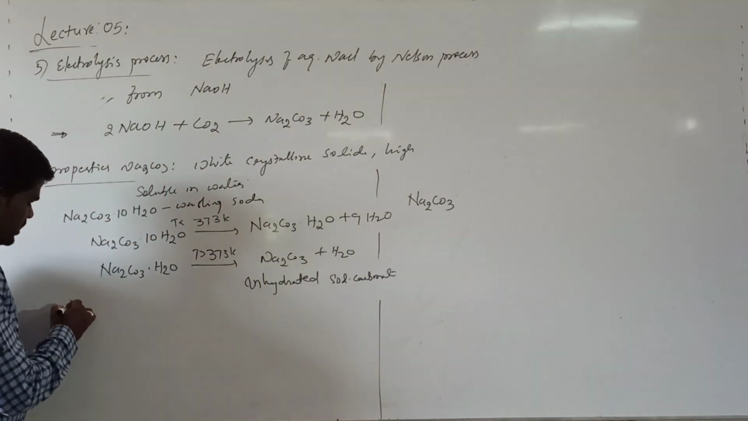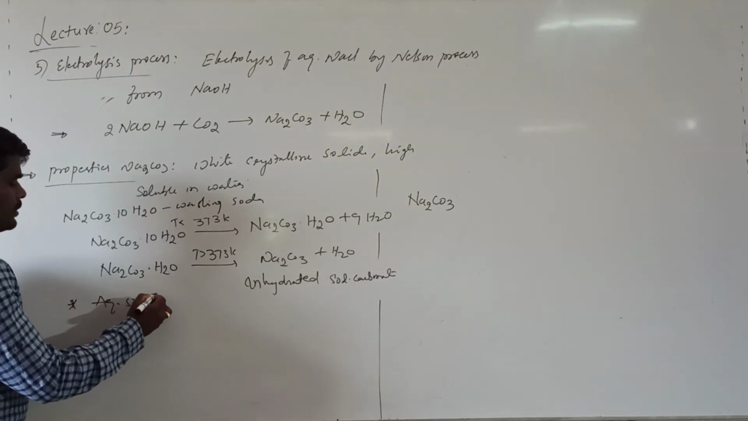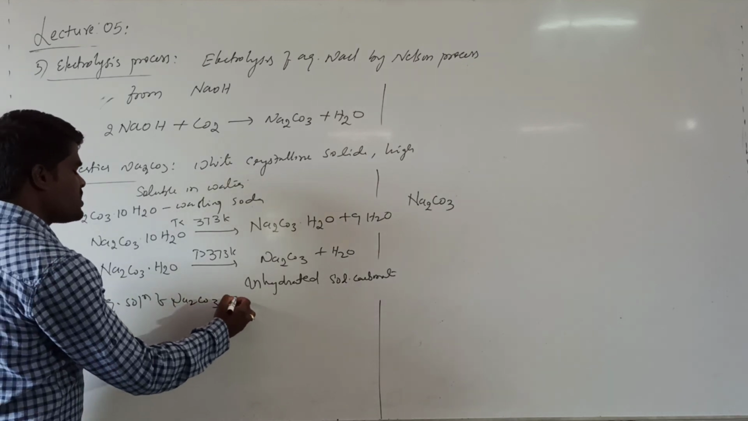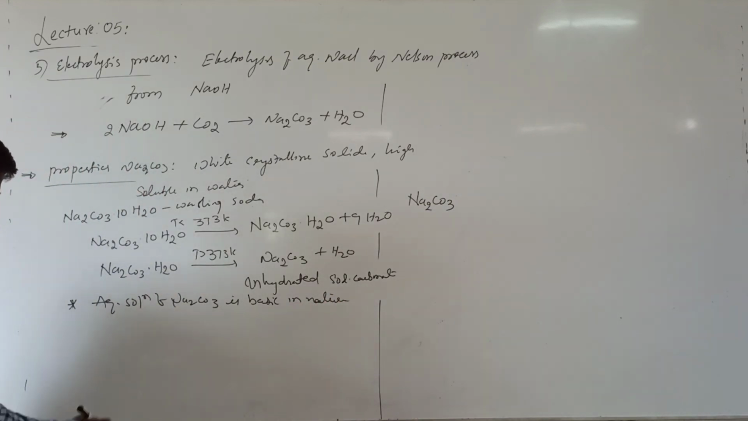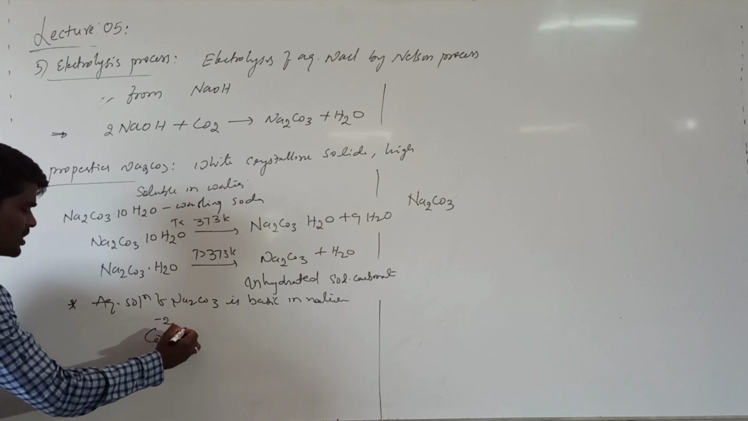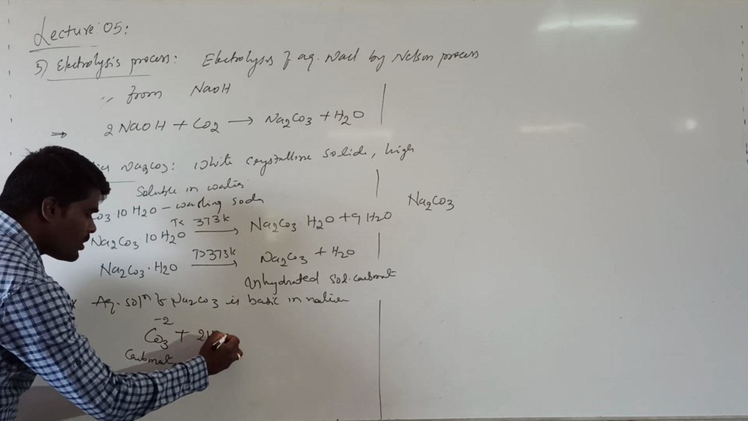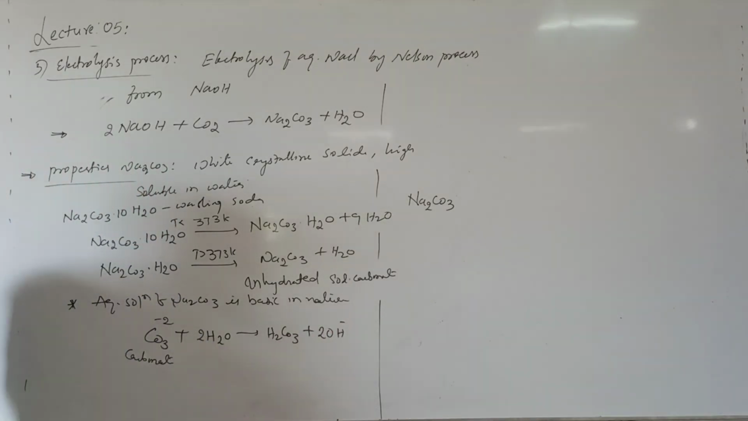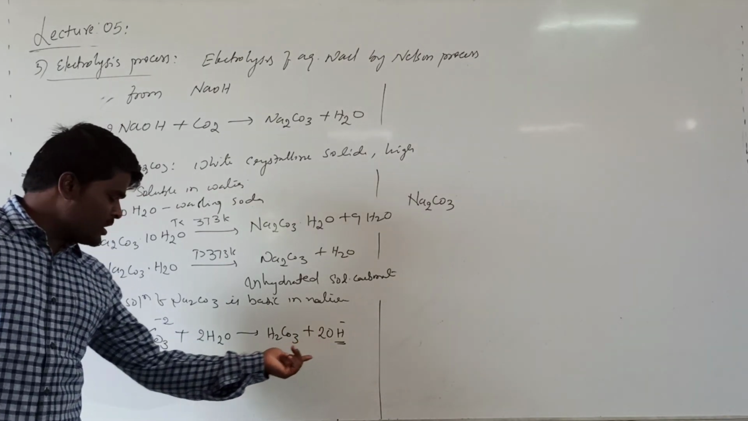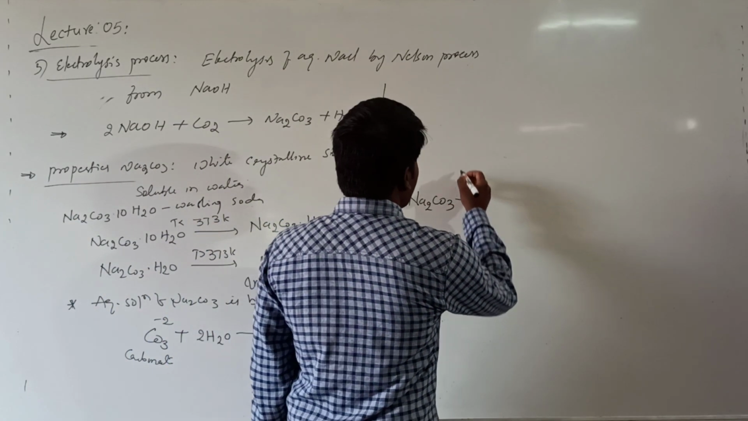First of all, the aqueous solution of Na2CO3 is basic in nature. Why is it basic? Because Na2CO3 in aqueous solution contains carbonate ion. This carbonate ion undergoes hydrolysis. It will be converted into H2CO3 plus 2 moles of hydroxide. Because of the presence of this hydroxide ion, the aqueous solution of sodium carbonate will be basic in nature due to the hydrolysis of carbonate ion.